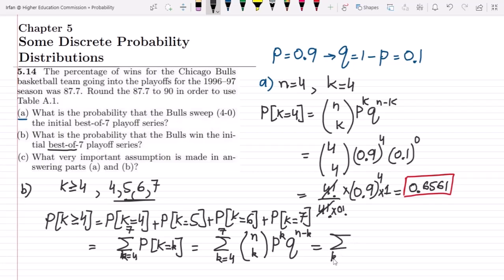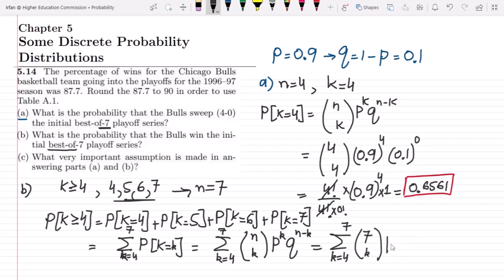The value of n is now 7, because the games here are basically 7 games, which has been written here as well. And all the values of k would be from 4 to 7, because this is the winning, and we leave them here because putting them all together and adding them will give us the answer.